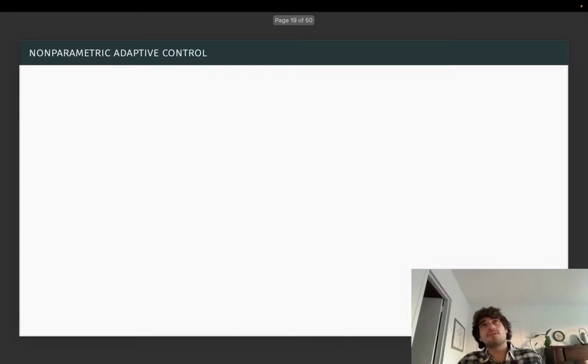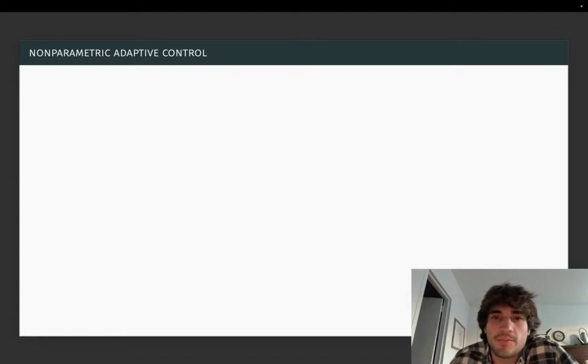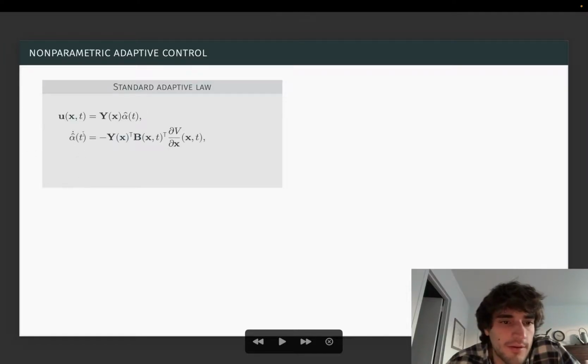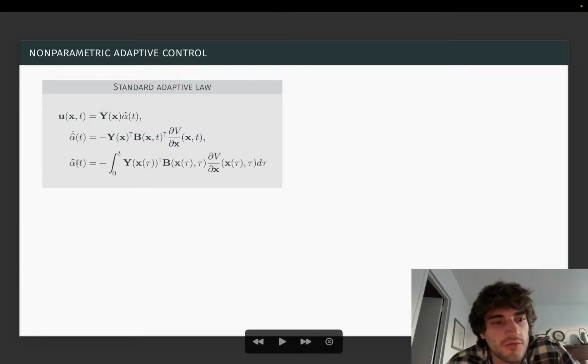Okay, so now to make a connection between the RKHS setting and statistics and what we've been doing so far in adaptive control, I'd like to bring up a slightly different perspective on classical adaptive control algorithms. So we've said so far that our standard adaptive input is going to be the basis functions times the vector of parameter estimates. And we're going to update our parameter estimates according to this Lyapunov-based adaptive law. What I would like to do is understand what this adaptive input looks like at any given time t. And to do that, I'm going to unroll this differential equation describing the evolution of the parameter estimates, just by writing formally the parameter estimates as the integral solution to this differential equation.